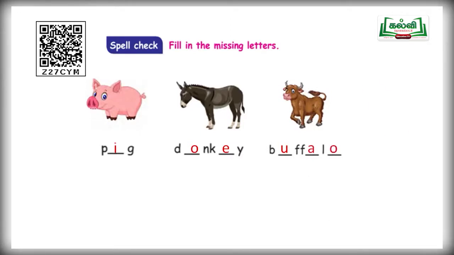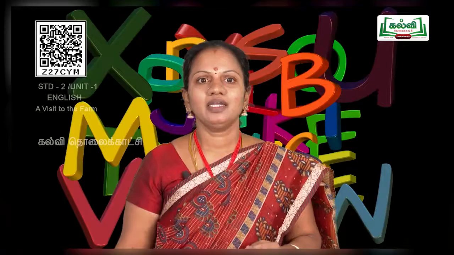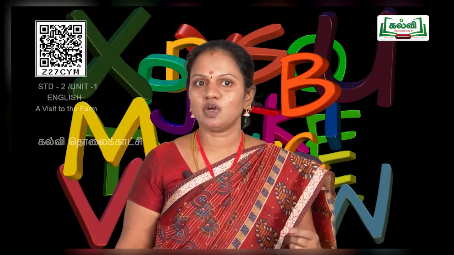Buffalo. And the next animal? Horse. What is the spelling for horse? H-O-R-S-E. Horse. And the next one? Goat. What is the spelling for goat? Think and say. Very good, children. G-O-A-T. Goat.